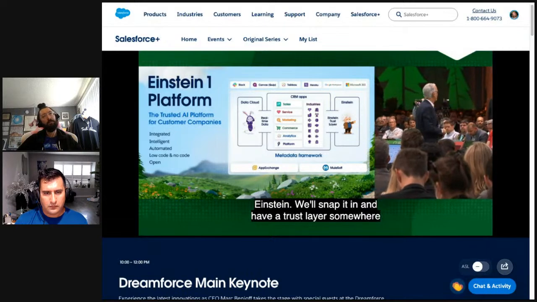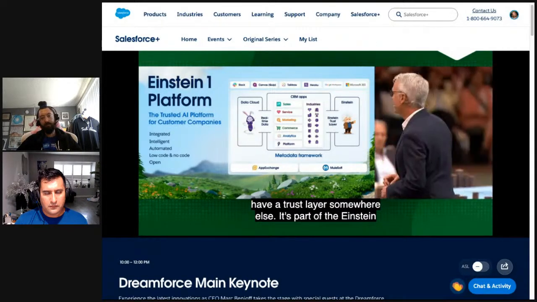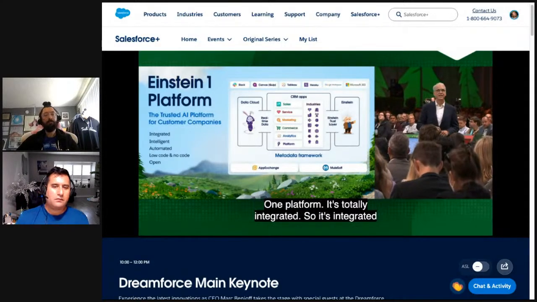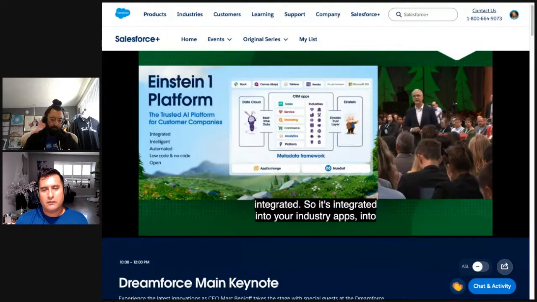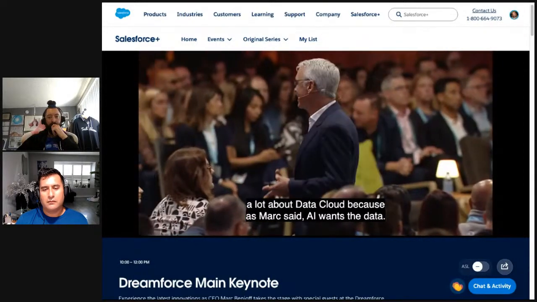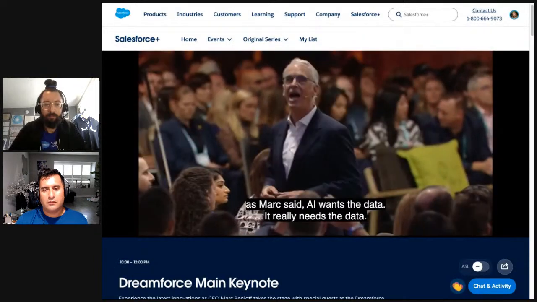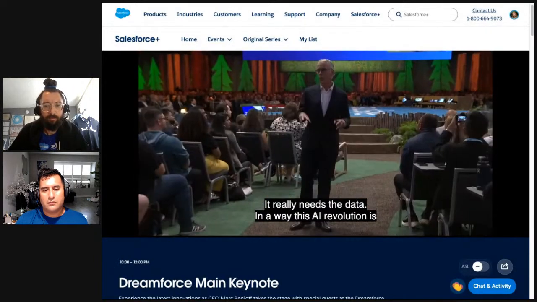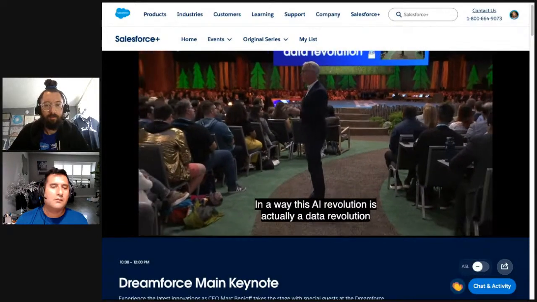It's totally integrated. So it's integrated into your industry apps, into your CRM apps. It's integrated to Slack and Tableau. Any application you're using on the App Exchange, any customizations of that metadata framework, it's completely integrated. It's also integrated to that Data Cloud. We're going to talk a lot about Data Cloud because, as Mark said, AI wants the data. It really needs the data. In a way, this AI revolution is actually a data revolution because the AI revolution wouldn't exist without the power of all that data.